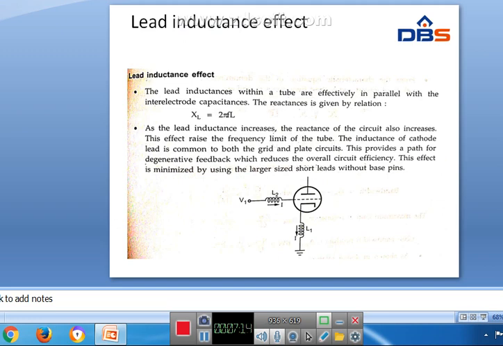Here the lead inductance is in parallel with the inter-electrode capacitance. Here XL equal to 2 pi FL. If the lead inductance increases, the reactance of the circuit also increases.